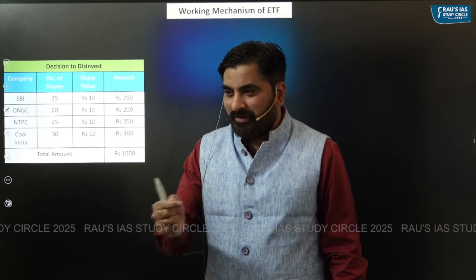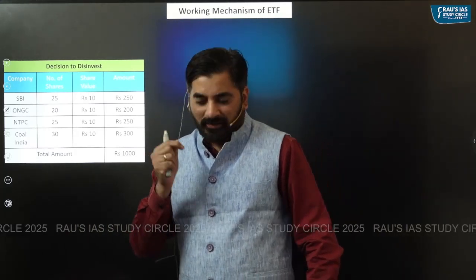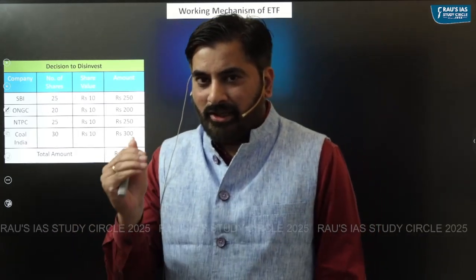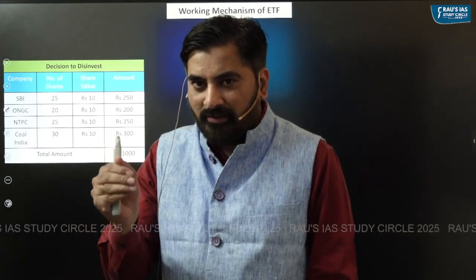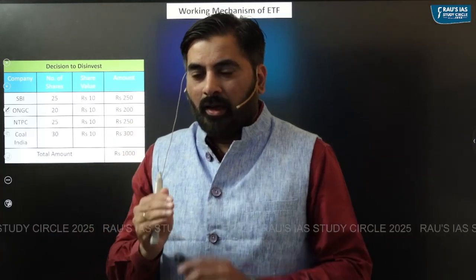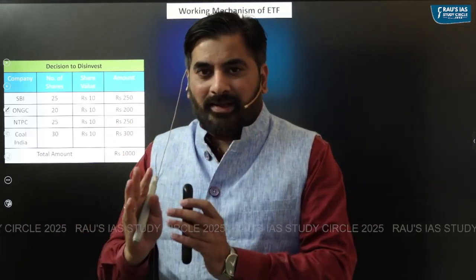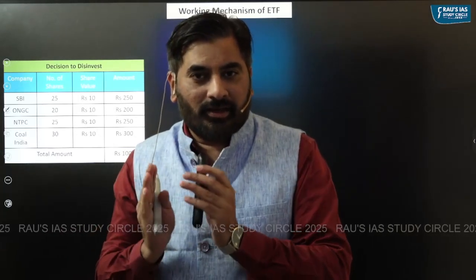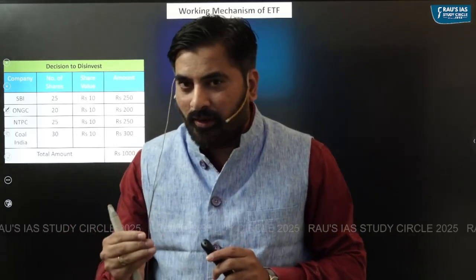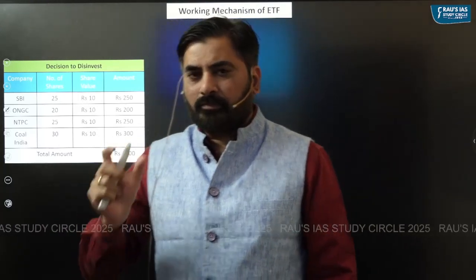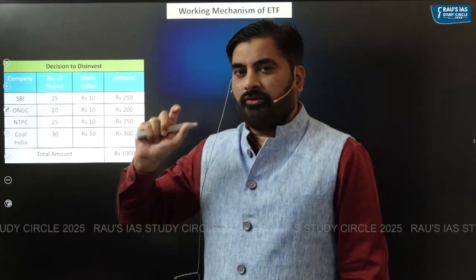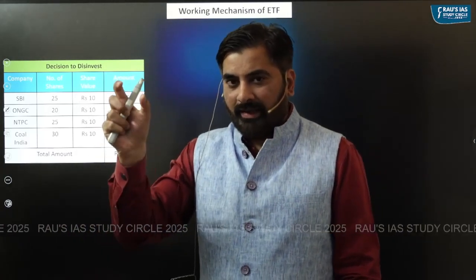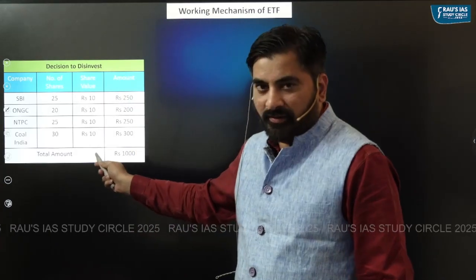So what happens in exchange traded funds? See, in case of exchange traded fund, instead of individually selling the shares of PSUs one by one, the government together sells the shares of all of these PSUs through exchange traded fund. How does this work? Now, the government totally wants to sell 100 shares of 4 different PSUs and get totally 1000 rupees, right?